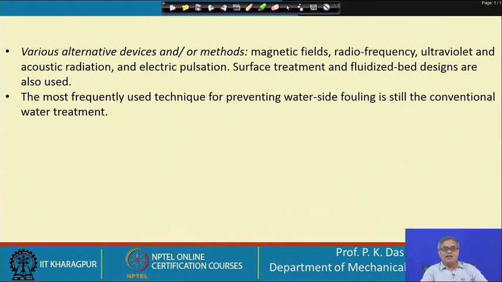Water is in many cases one of the main constituents of the liquid stream. So, that is why the discussion is to some extent biased towards water. It does not mean that there cannot be other kinds of liquids, there are other kinds of liquids, but water is a very common industrial fluid, and that is why it has been told. And water treatment is a very common practice in large industries, so that fouling can be kept to the minimum.